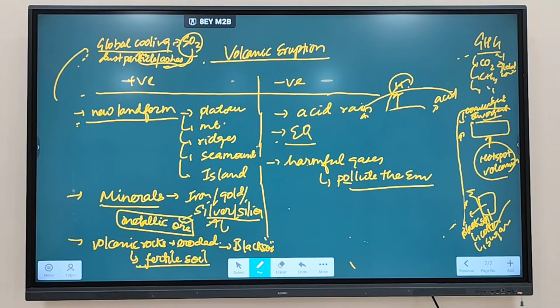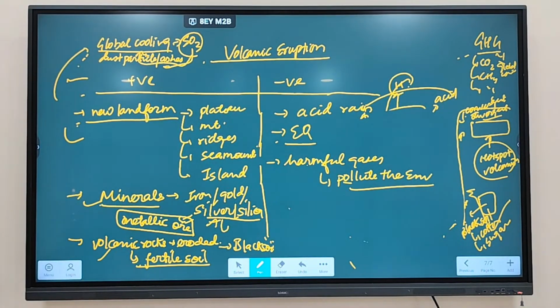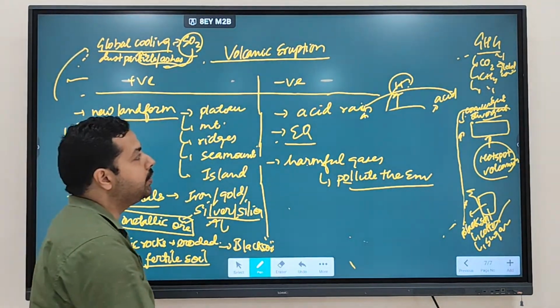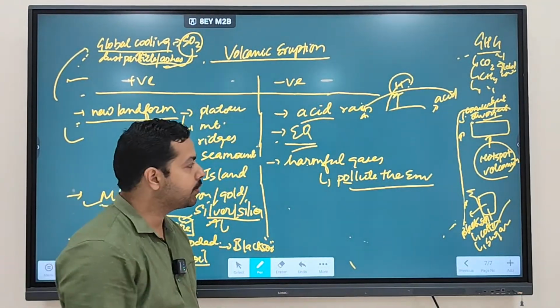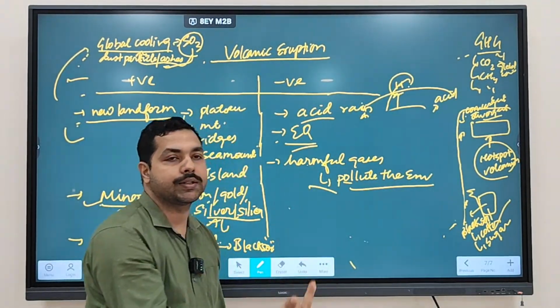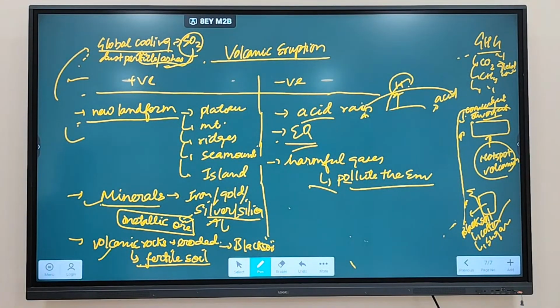So volcanic eruption has a positive side also. It is leading to many good things, like global cooling, new landform formation, minerals coming out on the surface. It is also leading to formation of new kind of soil, fertile soil. But on the other side, it is also leading to what? Acid rain. It is also leading to earthquake. It is also leading to harmful gases in the environment, which pollute the environment. So these are problems with the volcanic eruption. Fine. Any doubt regarding this one?